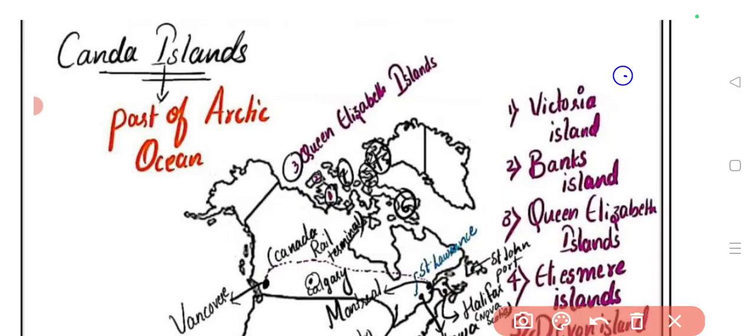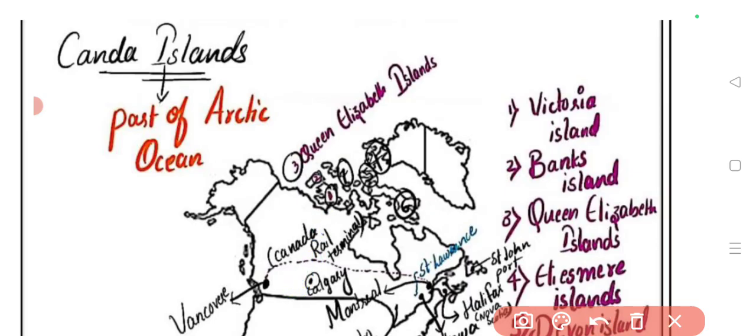What is the name of this particular island? I have mentioned it over here. That is Victoria Island. This particular part is Victoria Island. Remember, it is Victoria Island. Now let's go to island number 2.